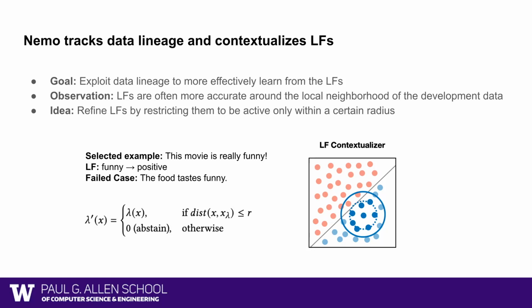To tackle this problem, we propose to restrict the labeling function to be active only within a local neighborhood of the original example shown. We show later in the experiments that this simple technique of leveraging the lineage between the development data and labeling functions can much improve the model's denoising performance.